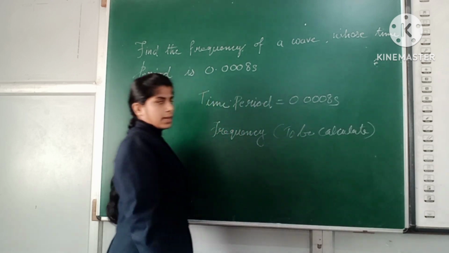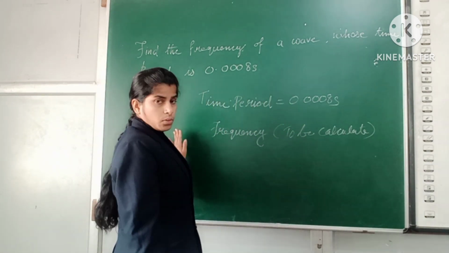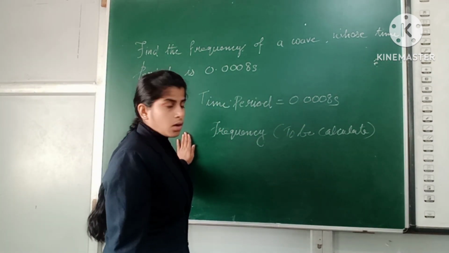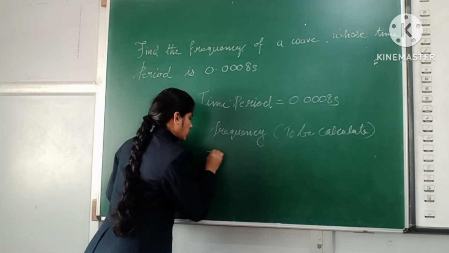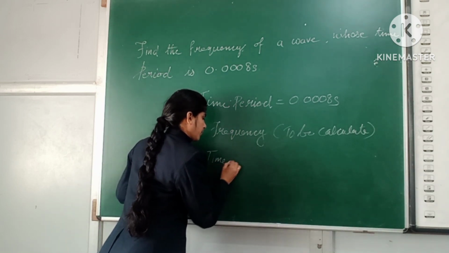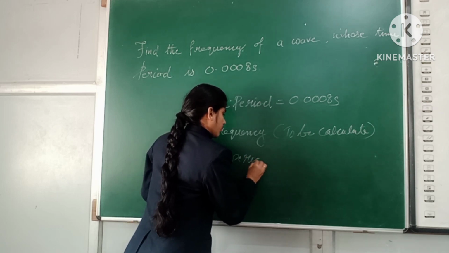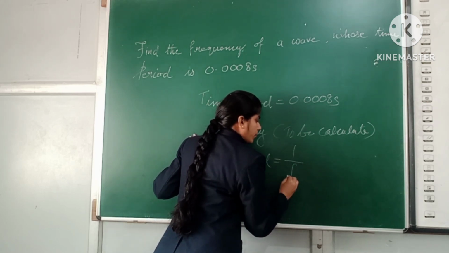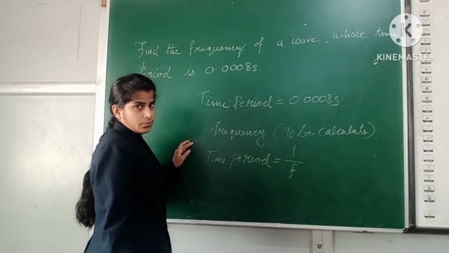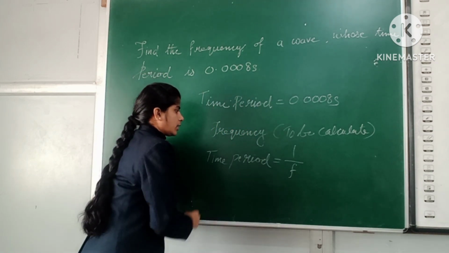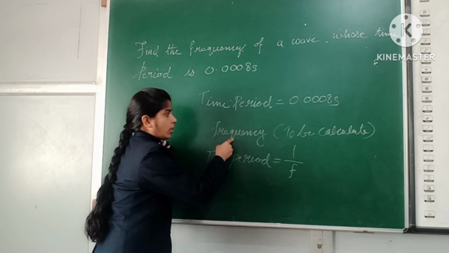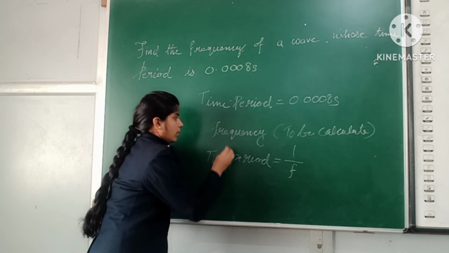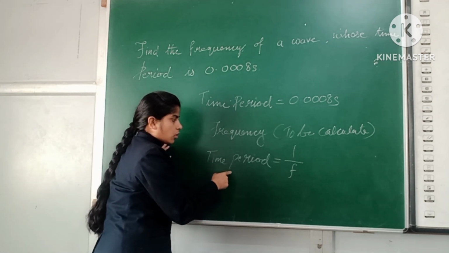So we already know the formula of time period: time period equals 1 by frequency, 1 by f. So frequency is the reciprocal of the time period.